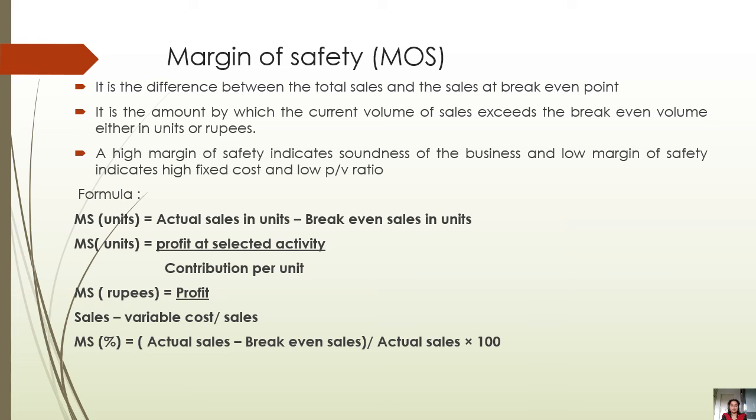If you have to calculate it as a percentage, it will be (actual sales minus break-even sales) upon actual sales into 100. The most commonly used formula is actual sales minus BEP sales. So let us understand this with the example again.